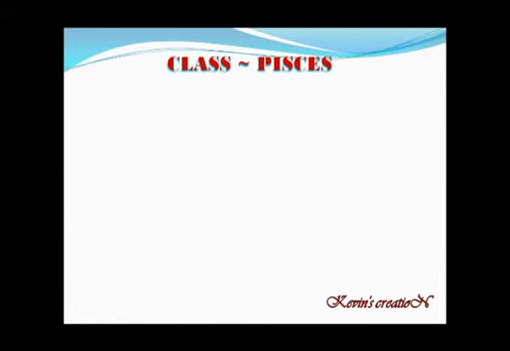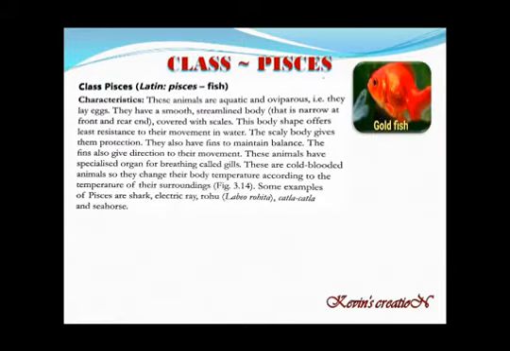We can also call these fishes. This word Pisces is taken from a Latin word which means fish. Now the general characteristics of this class: these animals are aquatic and oviparous. Aquatic means they live in water. Oviparous means they lay eggs.